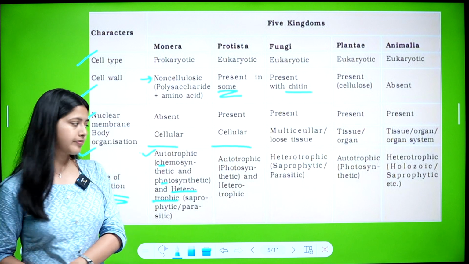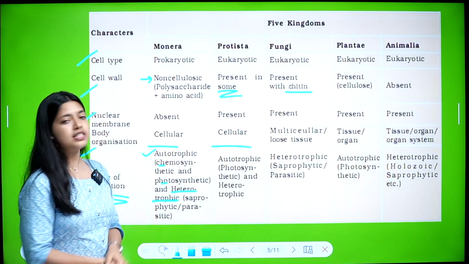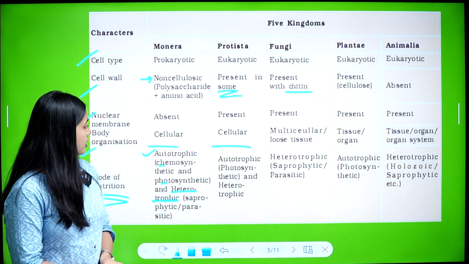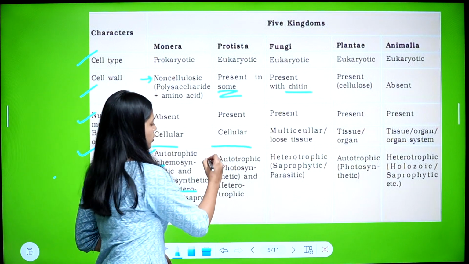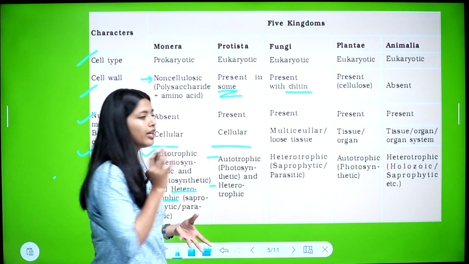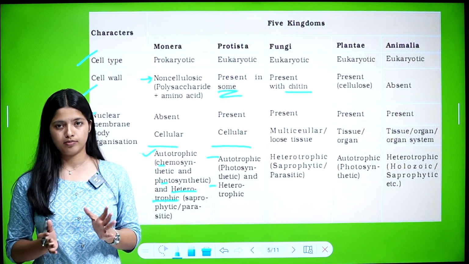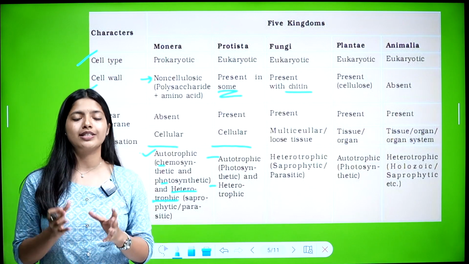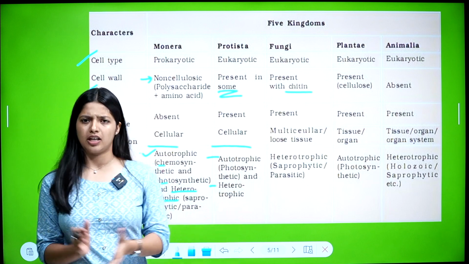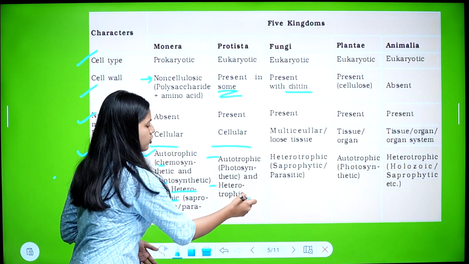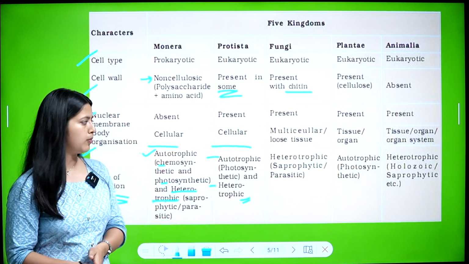Is that clear? Okay. Then in Protista, their mode of nutrition can be autotrophic or heterotrophic. But in autotrophic, there is only photosynthetic. There is no chemosynthetic. And in heterotrophic, there are different types, so we'll just say heterotrophic. Autotrophic and heterotrophic modes of nutrition.